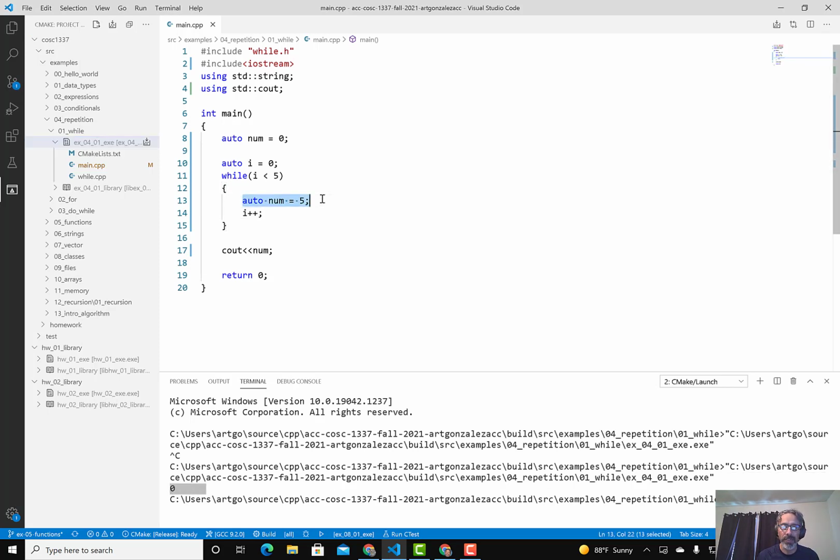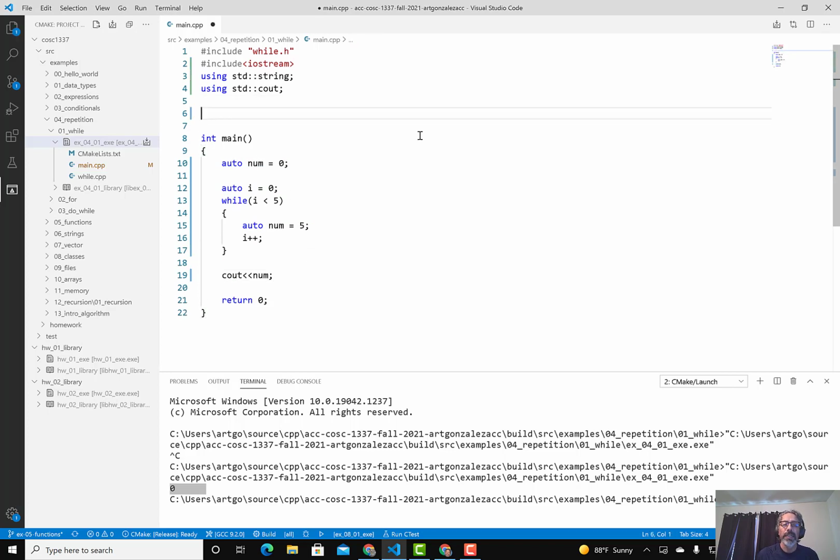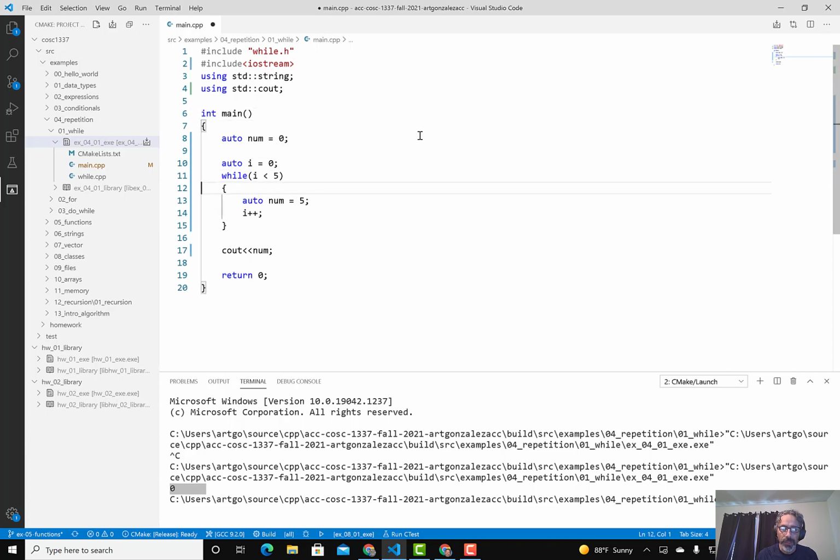Because this num is only visible in the while block, while this num is visible in the main function block, all of this part right here. Okay, so that's one question that you will definitely see, and if you understand the scope, then this kind of question shouldn't give you problems.